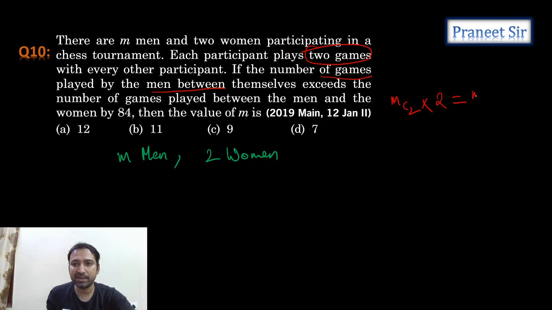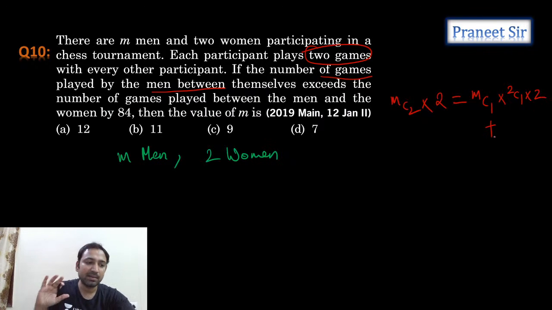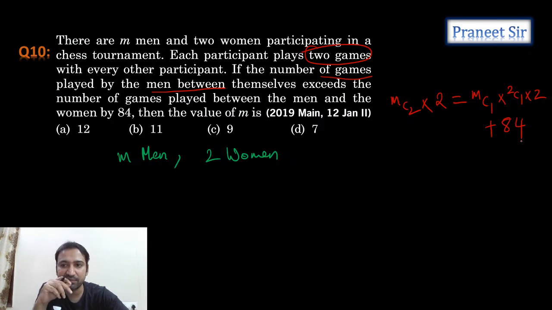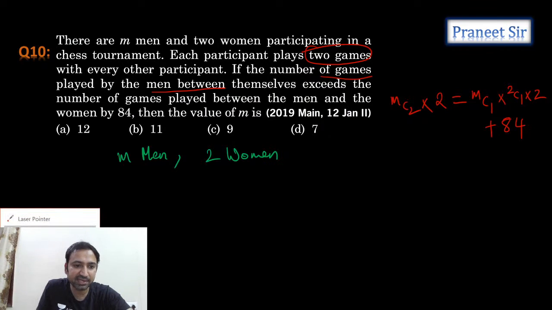So one man, how many ways can we select one man? mC1 ways. How many ways can we select one woman? 2C1 ways. And once we select these men and women, we need to make two games. Correct or not? Plus 84. This is what we're getting. Clear now? Everyone understood this? So let's read this question again.